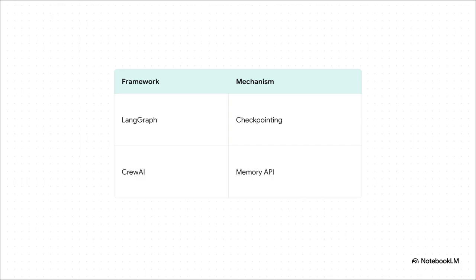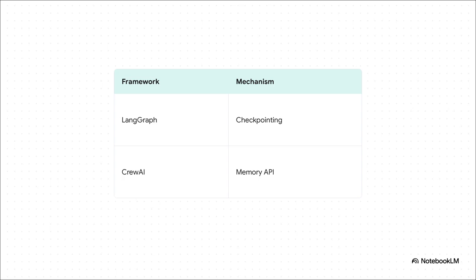Now, what if you're using CrewAI instead? The implementation is a bit different, but you get the exact same powerful result. While LangGraph loads structured state directly into the graph via those checkpointers, CrewAI rocks a unified memory API. This API automatically categorizes data for your crew of agents. It juggles short-term tasks, handles long-term insights across runs, and crucially, it maintains entity memory. That means it tracks specific facts about people, places, or preferences, so your agents don't have to constantly relearn who they are talking to.